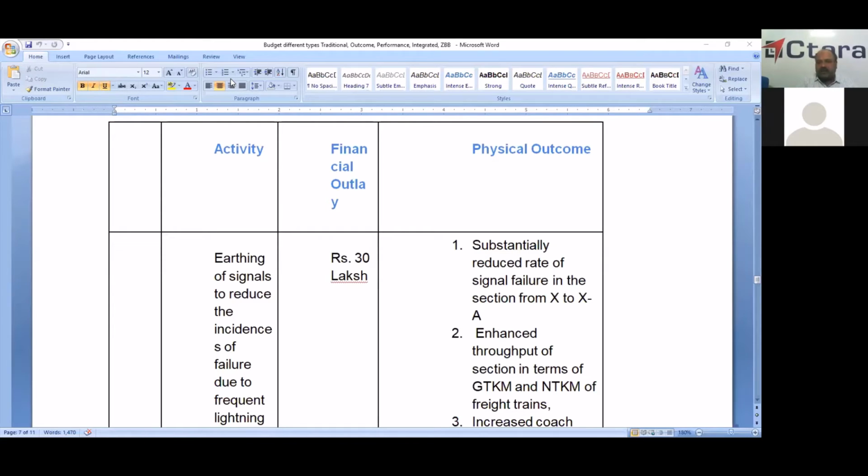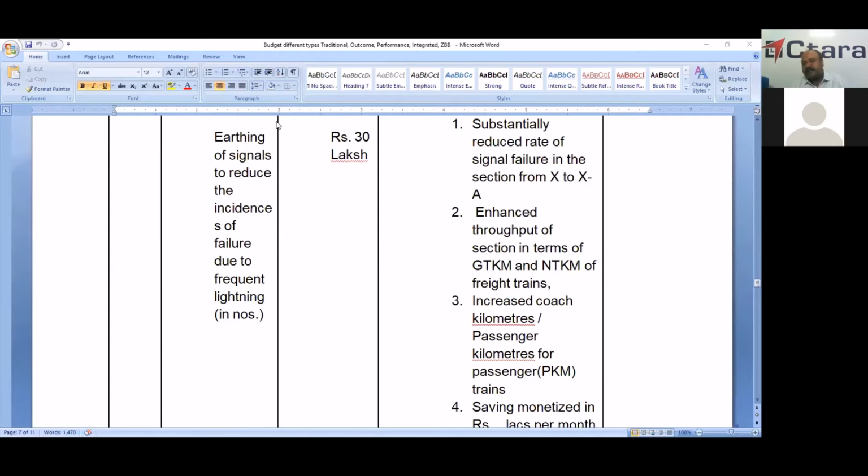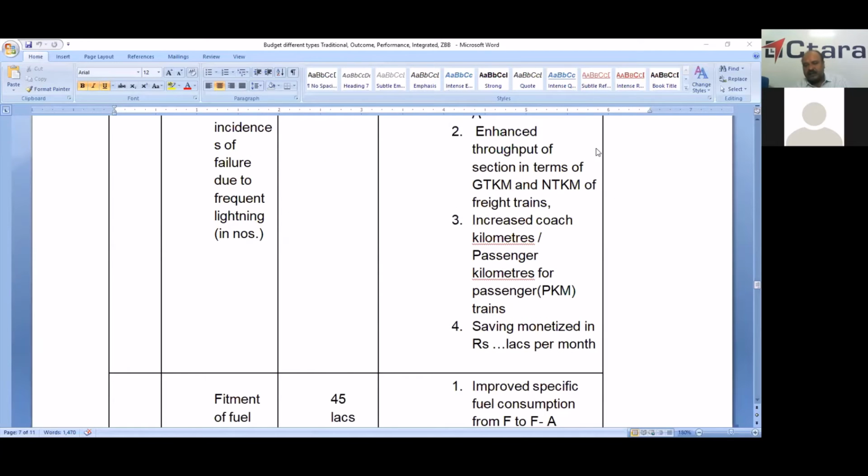So the physical outcomes are a substantially reduced rate of signal failure in the section from H to XA. That means after incurring this 30 lakhs for earthing of signals, there is a substantially reduced rate of signal failure and enhanced throughput of the section in terms of GTKM and NTKM for goods trains. For passenger trains, it is PKM, passenger kilometer.